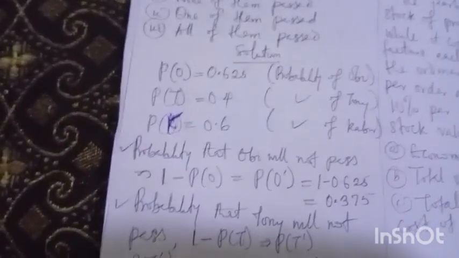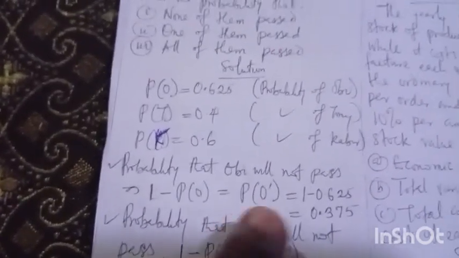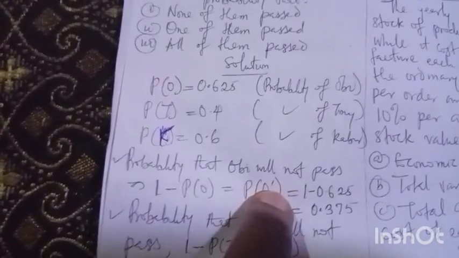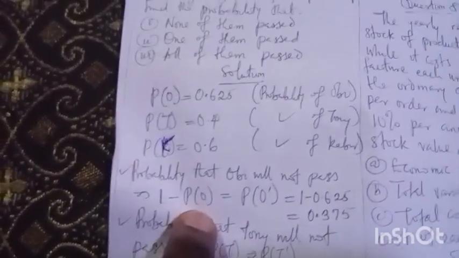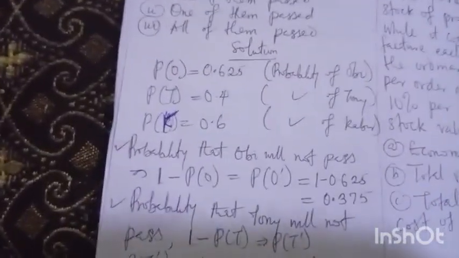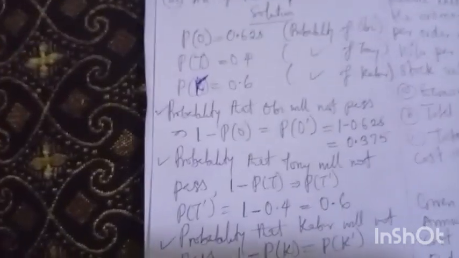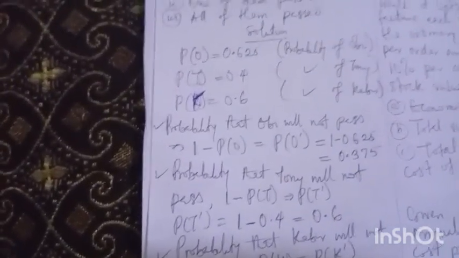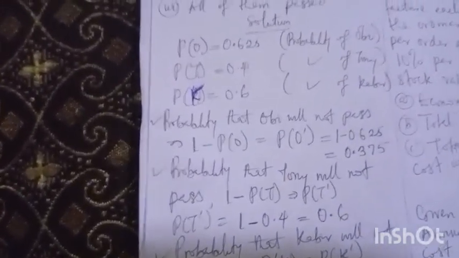So I want to use the opposite, or the failure. I want to use prime to indicate that. So Obi to pass is P(O), Obi to fail is P(O) prime. I think you follow like that. You can also follow suit and use your own. With what I have laid down as foundation, you can follow suit and let's bring up the answer together.